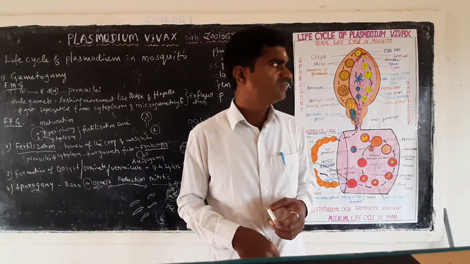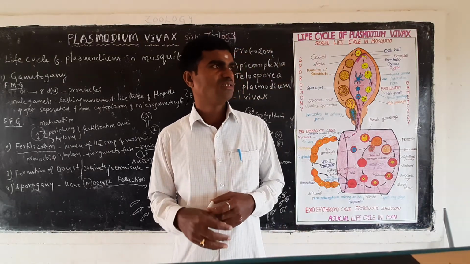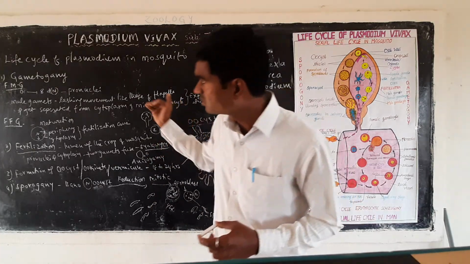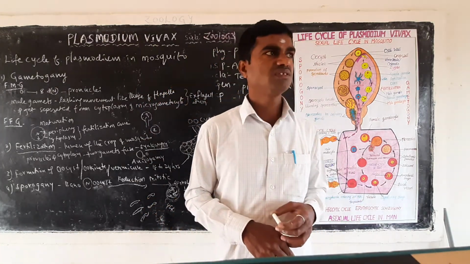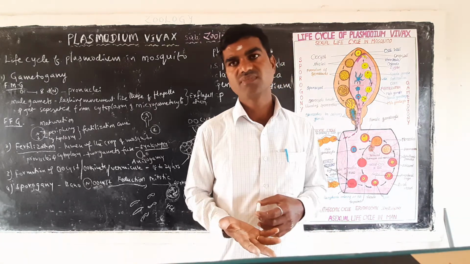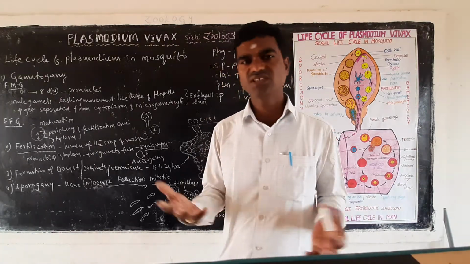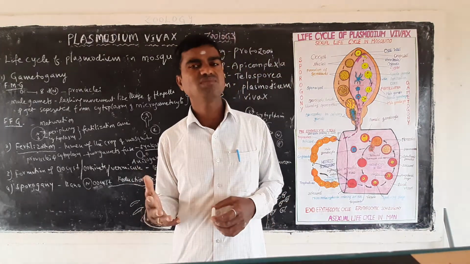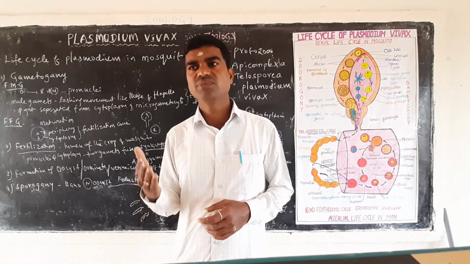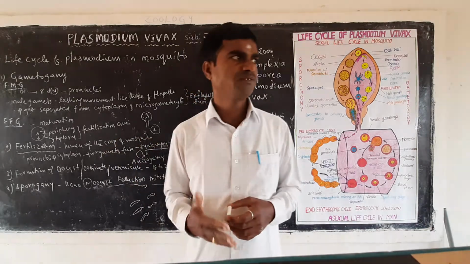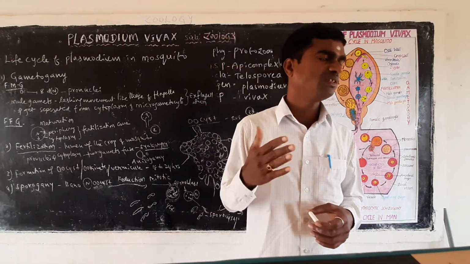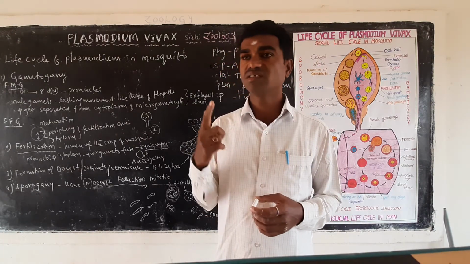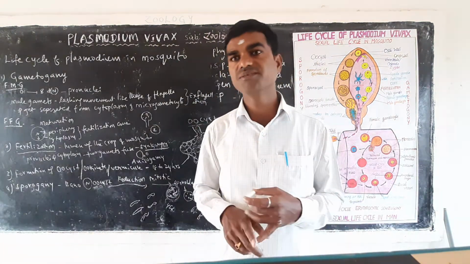And next, the steps are there. First step is the high temperature stage, the cold stage and the sweating stage. Three stages are there. For example, high temperature means when parasites are increasing in our body, during that time the temperature is rising constantly, continuously.